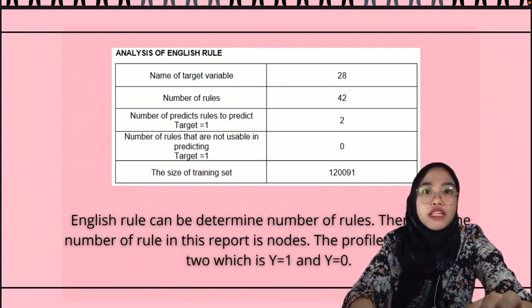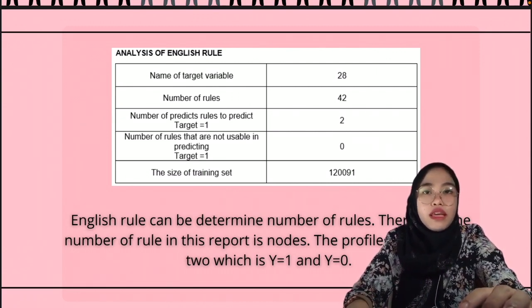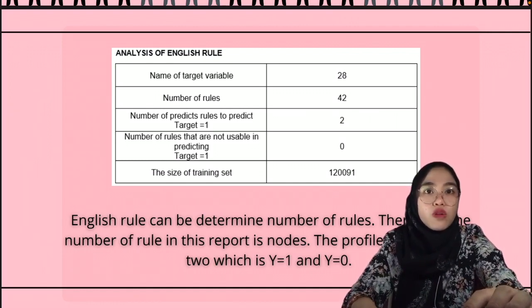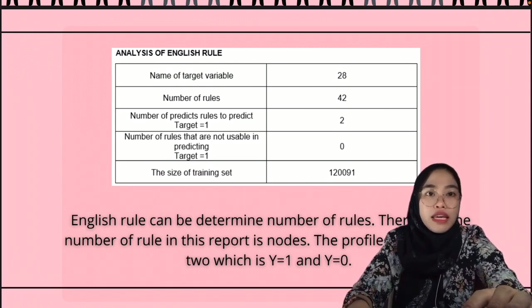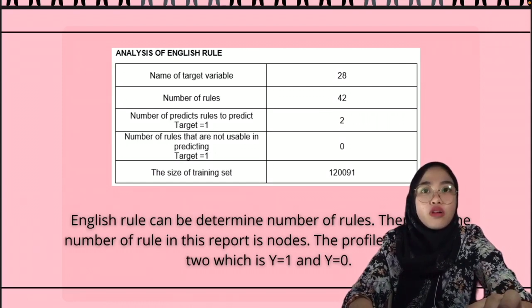The profile is divided into two, which is y equal to 1 and y equal to 0. The description of the profile is shown as below. As you can see, we have concluded the name of the target variable, which is 28. The number of rules is 42. The number of rules used to predict target equal to 1 is 2. The number of rules not usable in predicting target equal to 1 is 0. And the size of the training set is 120091. As you can see from the report, we have concluded the profile equal to 0